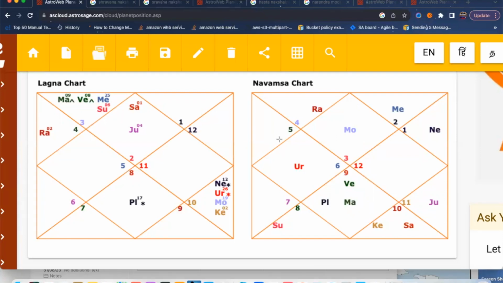Now, the 3rd house shows your new neighbors after the marriage. It also shows your courage, your effort in the marriage, and your communication in the marriage. Those things are in married life. Now, the 4th house generally represents your private environment after married life, how your house will be, your new family in the house, how it will be, your peace of mind in the marriage, whether you'll get peace or not, etc.